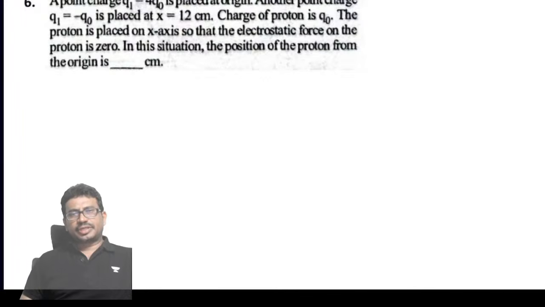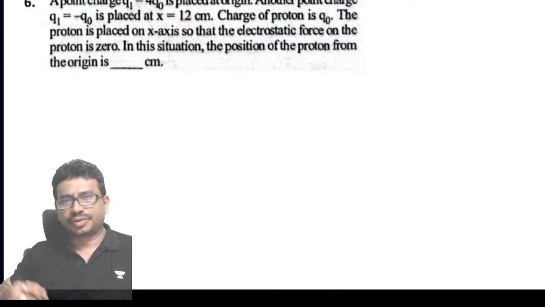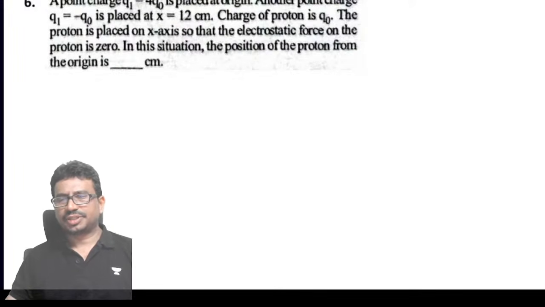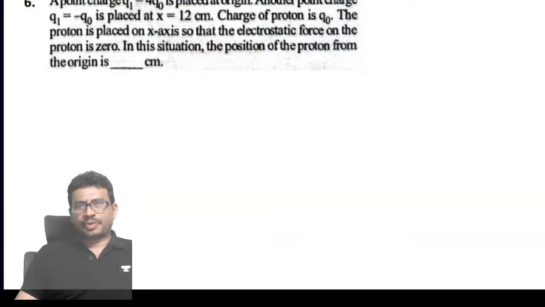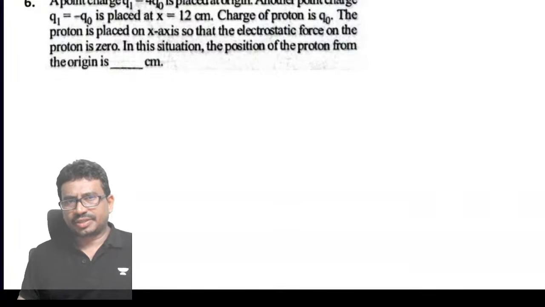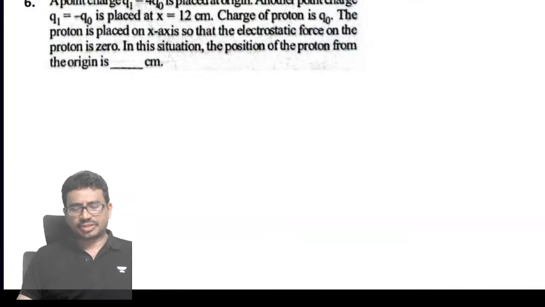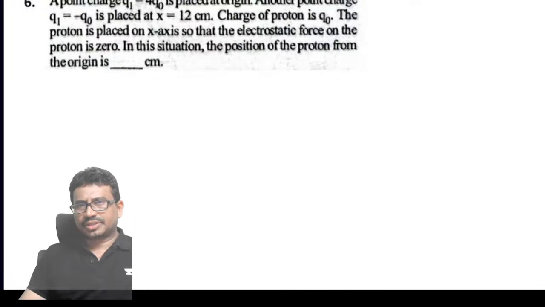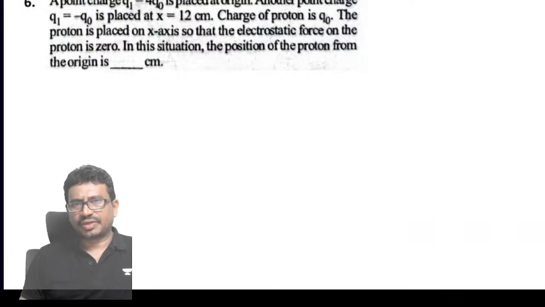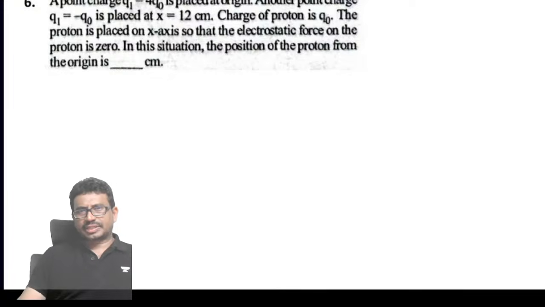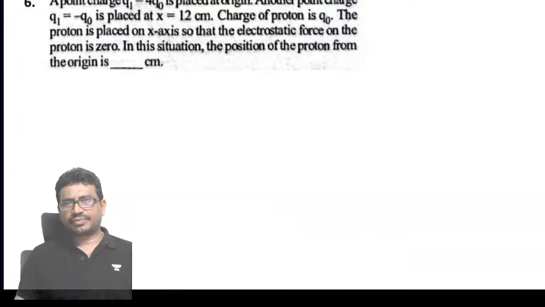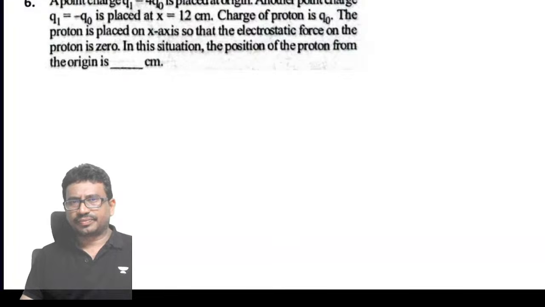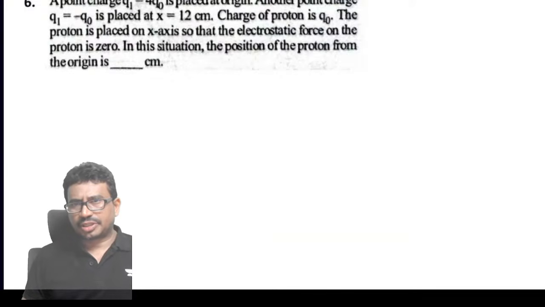A point charge Q1, which is equal to 4Q0, is placed at origin. Another point charge, minus Q0, is placed at x equal to 12 centimeters. Charge of proton is given as Q0. The proton is placed on the x-axis so that the electrostatic force on the proton is 0. In this situation, the position of the proton from the origin is.